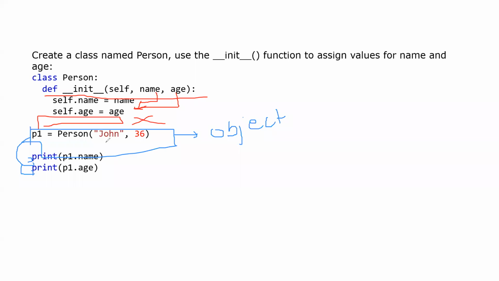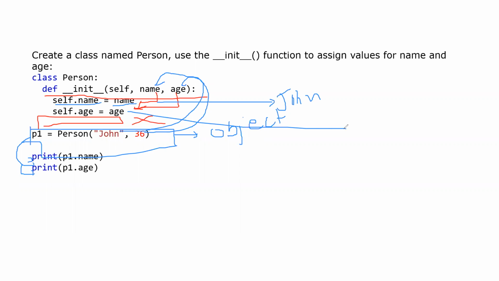Now what will happen, since it is an init function, this John will go here, and then this 36 will go here. So self.name will become John, correct? And this age will become 36. So what will it print? P1.name we are trying to print. So what is P1?